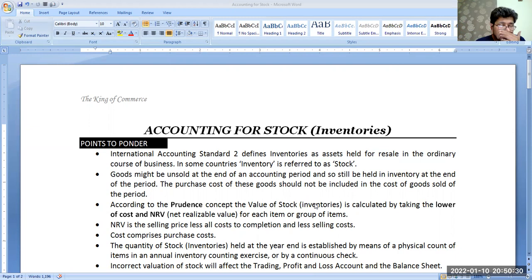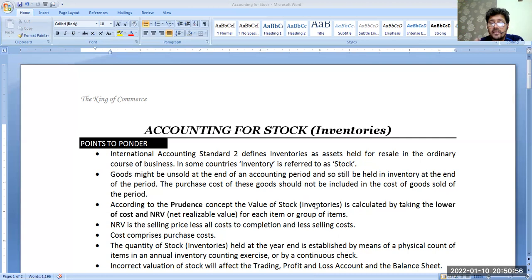Now, according to the prudence concept, valuation of stock is calculated by taking the lower of cost and NRV, net realizable value, for each item or group of items. Here we have to be very careful. In accounting, there are so many concepts, and one of the concepts is the prudence concept. And the prudence concept is very much associated with profits and losses.